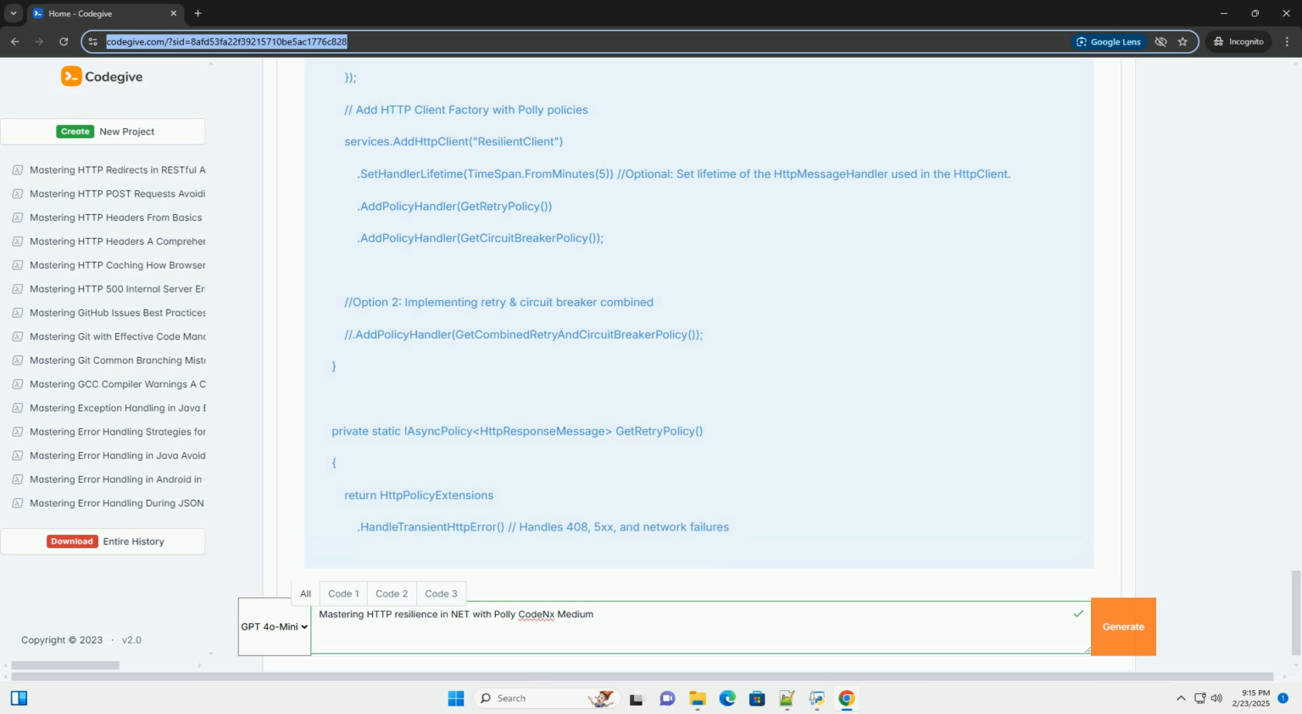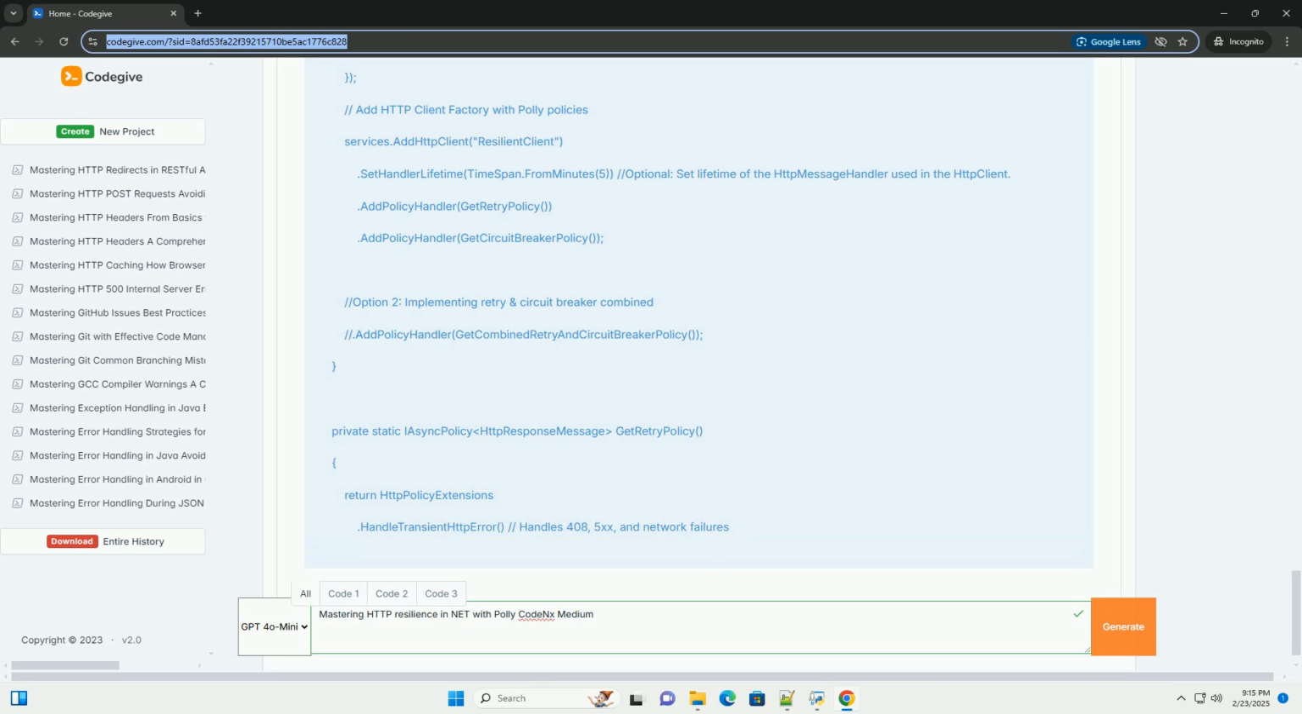Explanation of the architectural changes. One, Policies folder: contains the IResiliencePolicyProvider interface and its implementation, ResiliencePolicyProvider. This class is responsible for creating and configuring the Polly policies. This separates the policy definitions from the Program.cs file, making the code more modular.